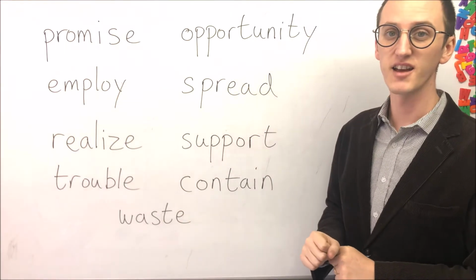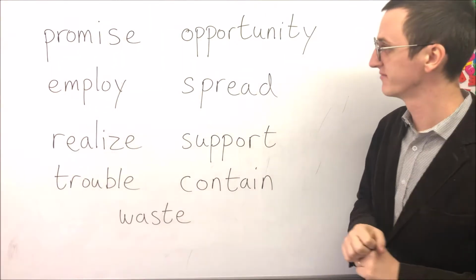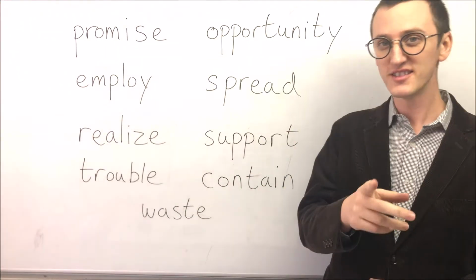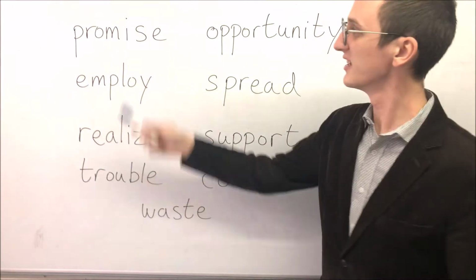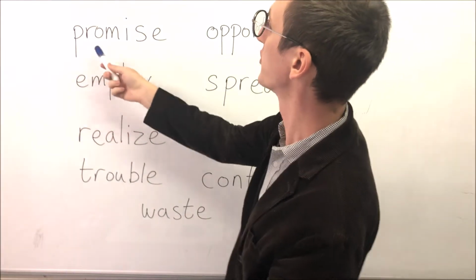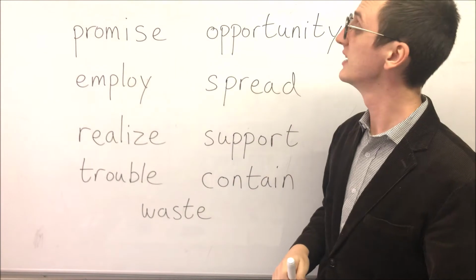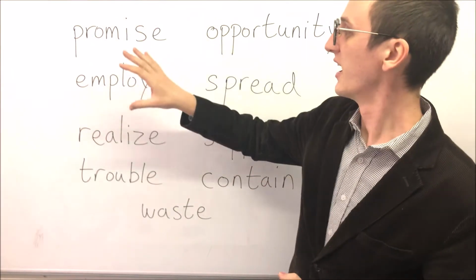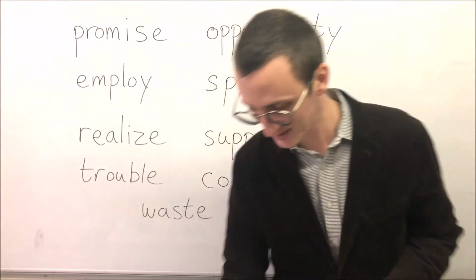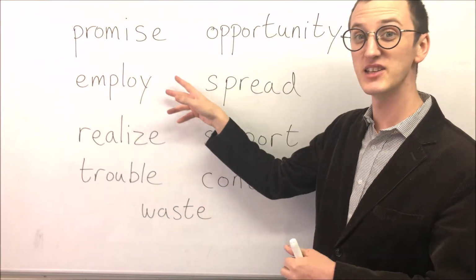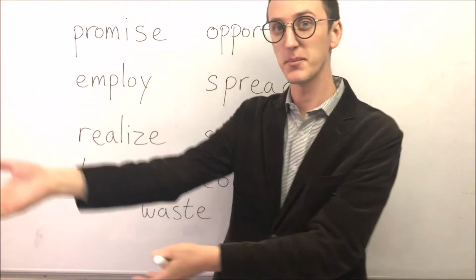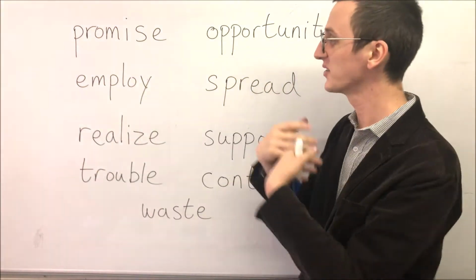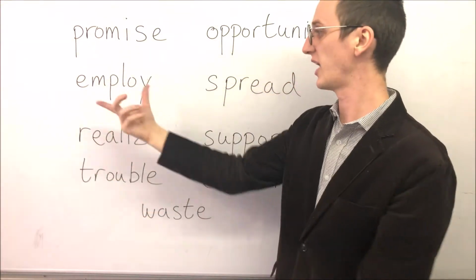Here come the answers. We're going to go through the answers now, so make sure that you've got all your answers down. Let's see, how do we say this word? Promise. Promise is yakusoku. Employ. How do you say employ? It means to give a job to somebody. Yatou. Yatou is to give a job, to employ.